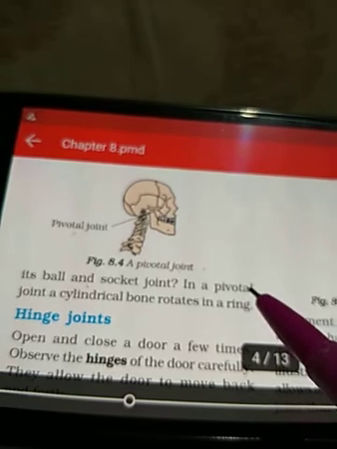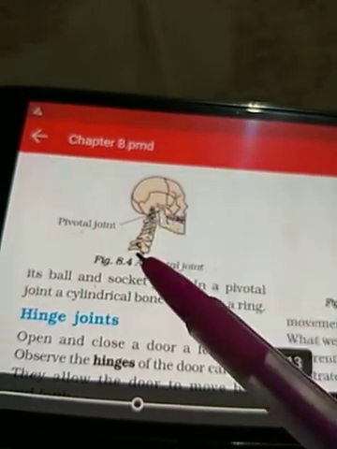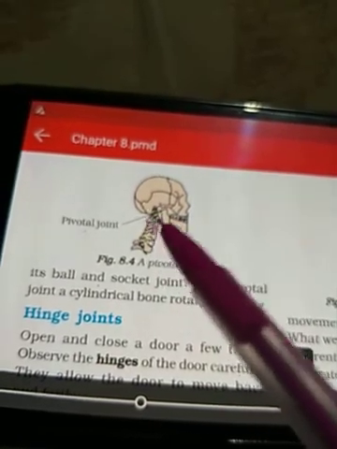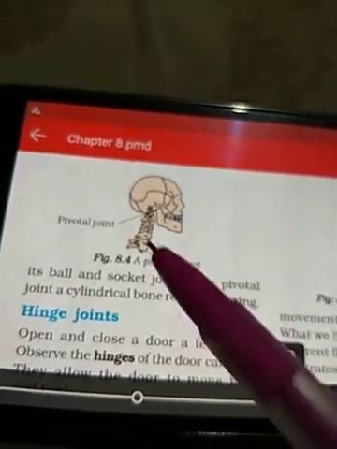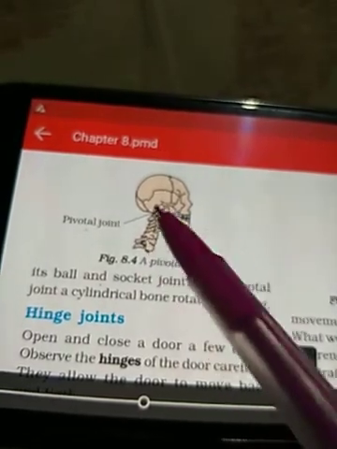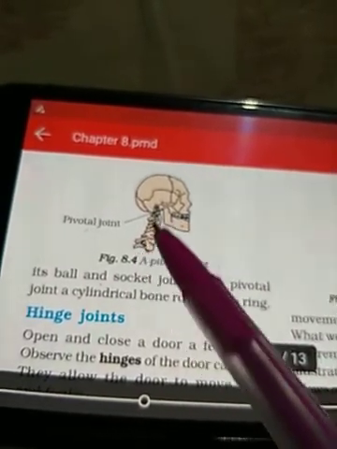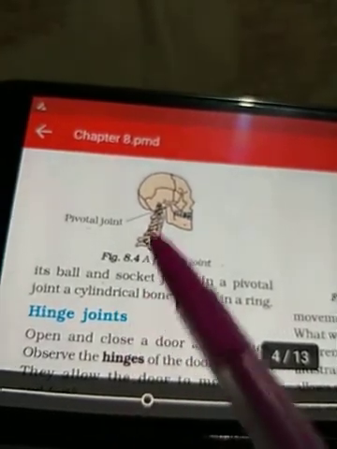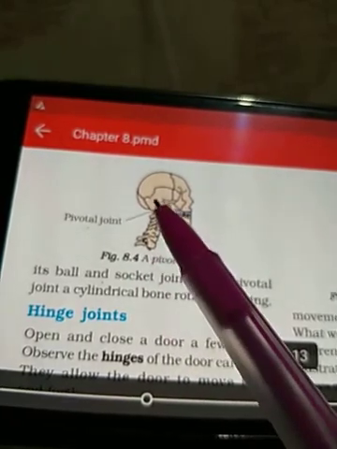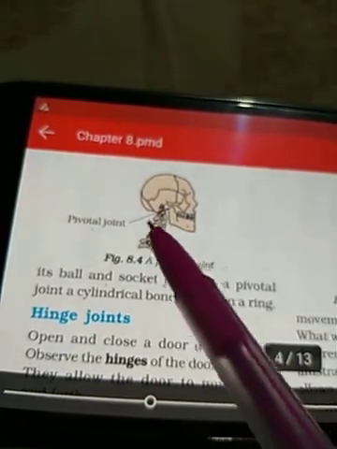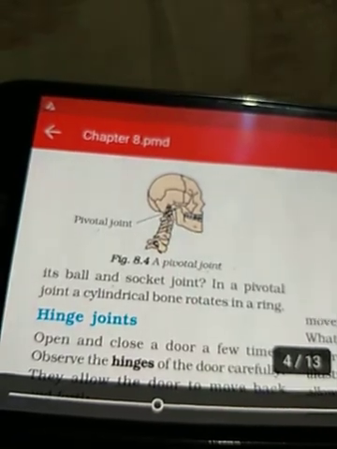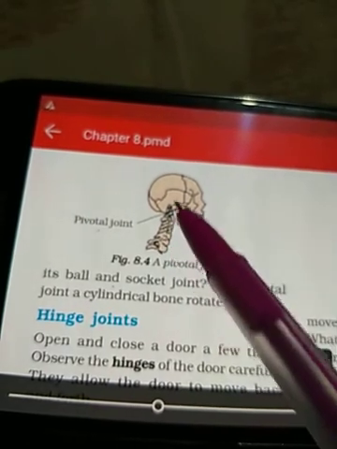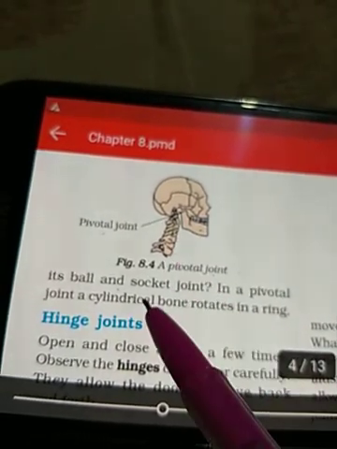In a pivotal joint, what happens? As you can see, there is a long cylinder and similar smaller rings of bones which show movement. That is why these bones cannot move in all directions. This type of joint is present in our whole backbone. There is a small ring-like cylindrical bone on which the smaller bones, known as vertebrae, rotate. So this is known as a pivotal joint. It is present in our neck and in our backbone.